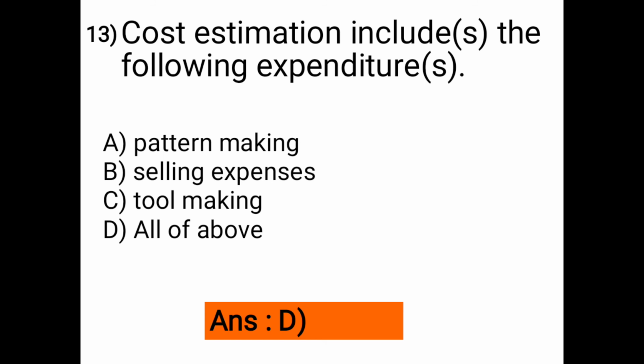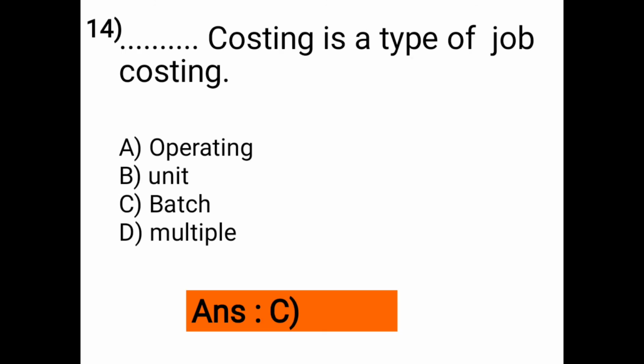Then question number 14 is, costing. Batch costing is a type of what? Options are A is operating costing, B is unit costing, C is batch costing or D is multiple costing. So correct answer is option C, that is batch costing is a type of job costing.